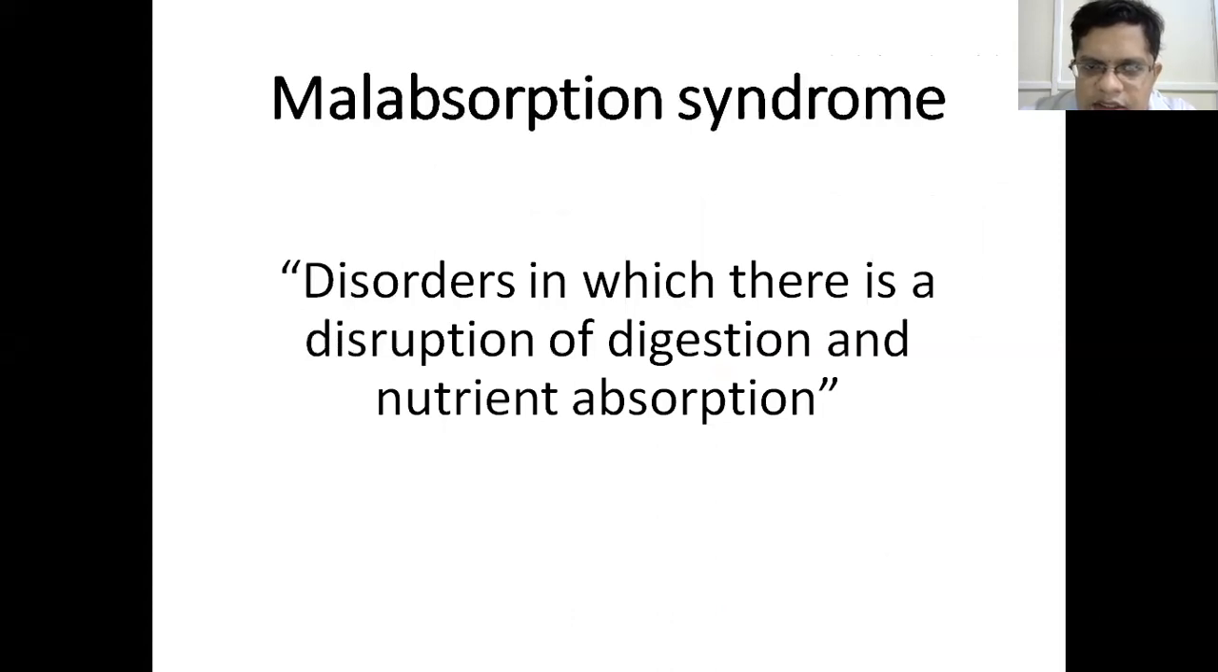It is defined as disorders in which there is disruption of digestion and nutrient absorption. So malabsorption is a disruption of digestion and nutrient absorption.